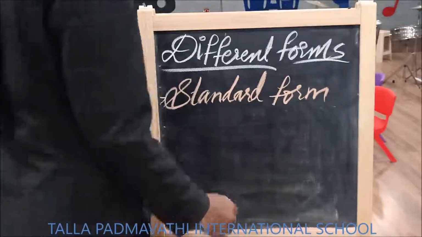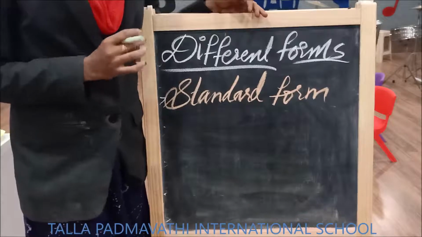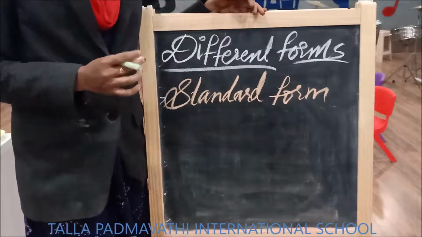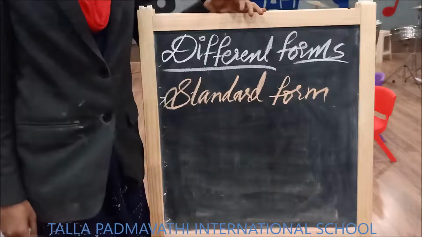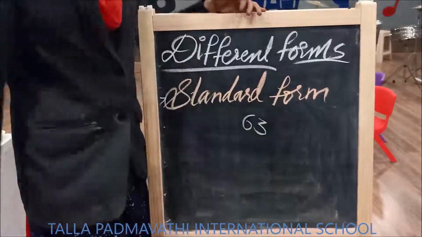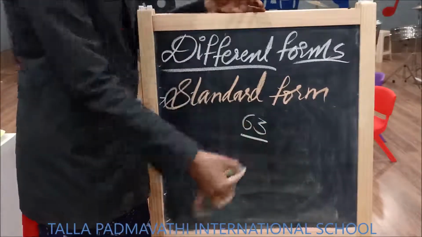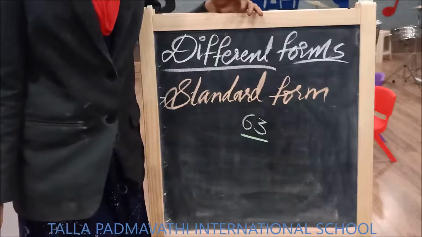What is a standard form? The numeral or the number representation is called standard form. 63. The numeral representation is called standard form.